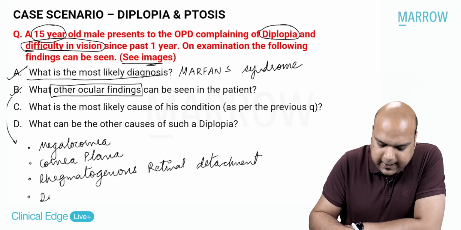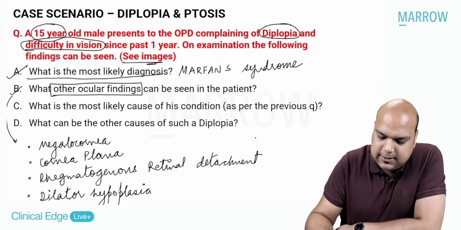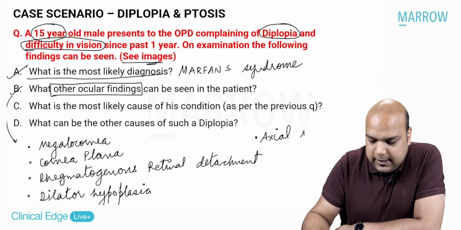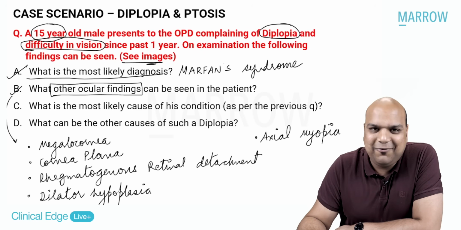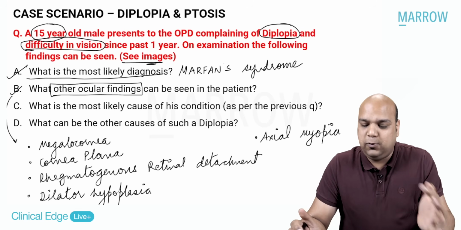Then we also find dilator pupillae muscle hypoplasia. And lastly, because the eyeball will go long, axial length will increase, these children will present with axial myopia also. Okay, everybody. So these are the other findings apart from the classic supratemporal ectopia lentis.